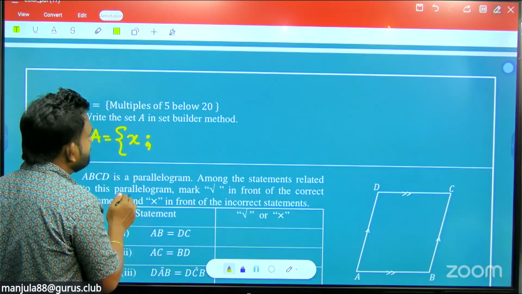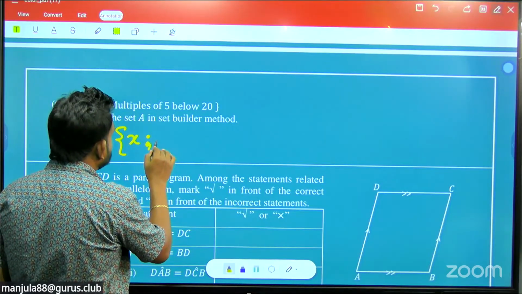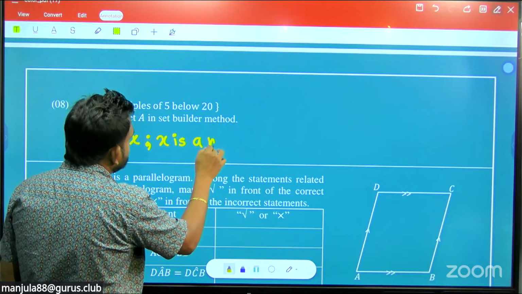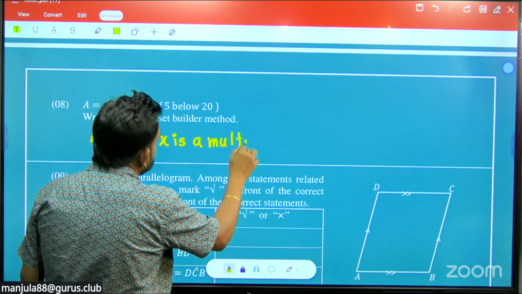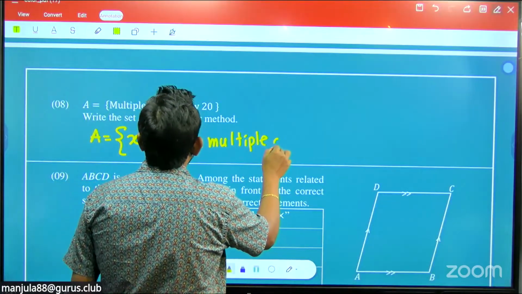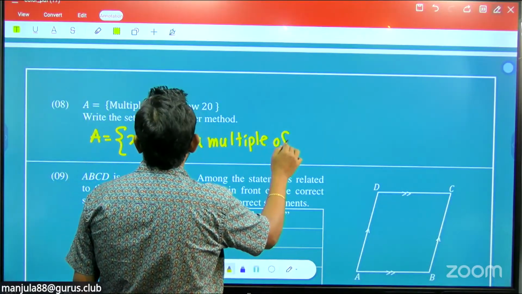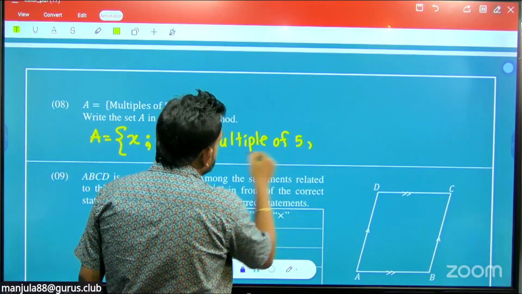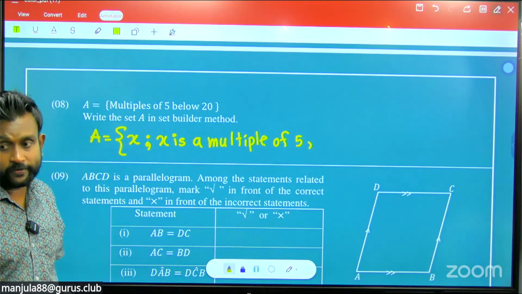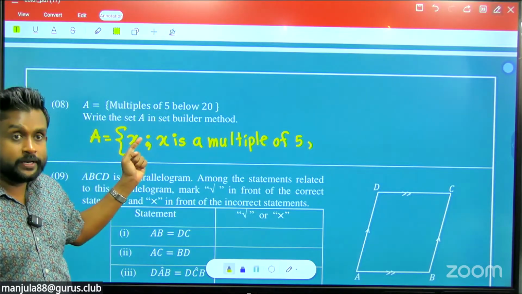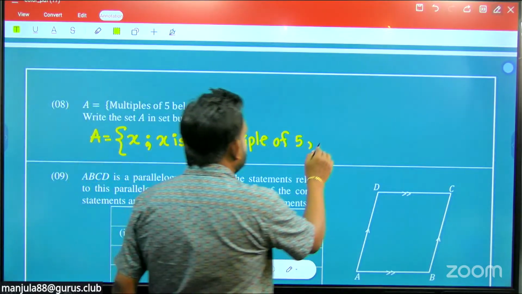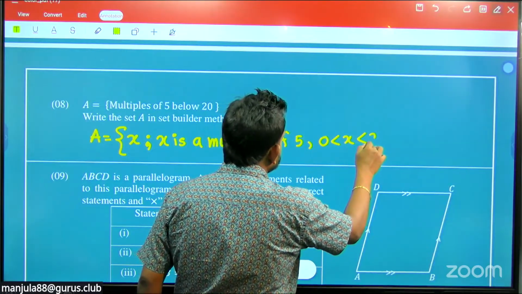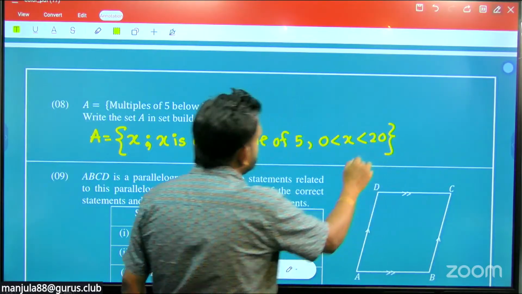So you write X such that X is a multiple of 5. Then you write the range of X below 20. You can define it as greater than 0 but less than 20.